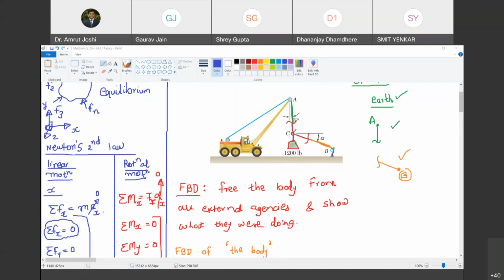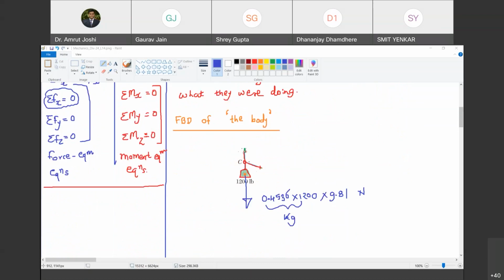Do you agree with me? Yes, sir. Okay. Now, what this portion marked in green color must be doing on this portion at C, it must be pulling it because the string is subjected to tension. Do you agree with me?